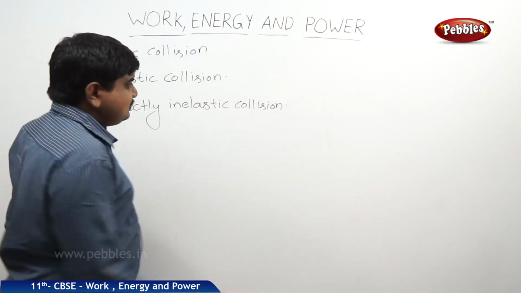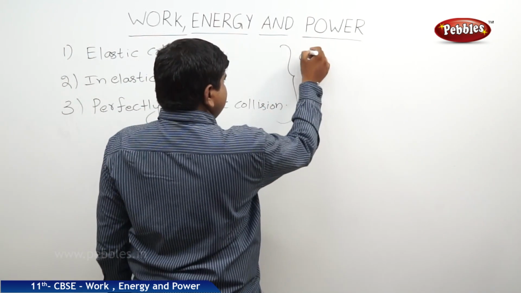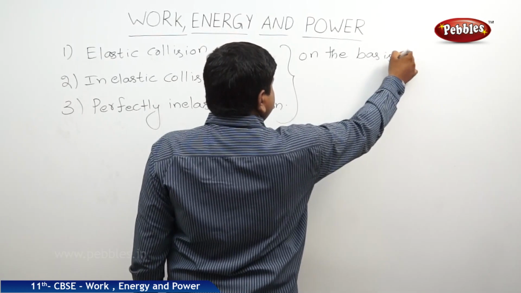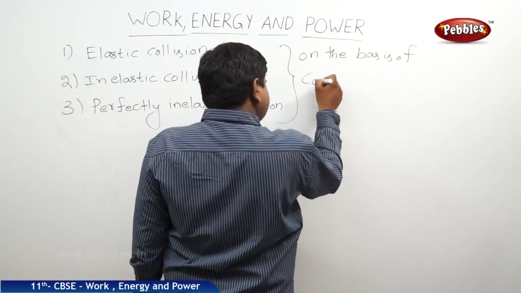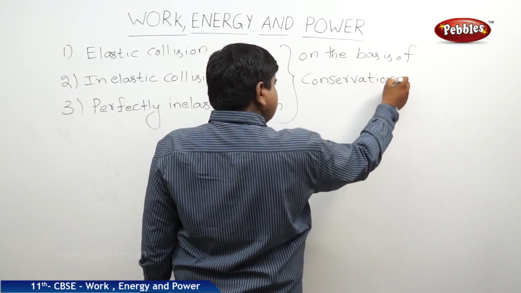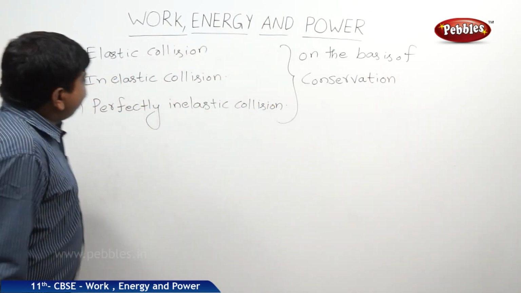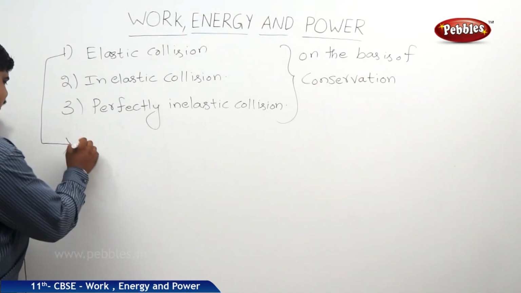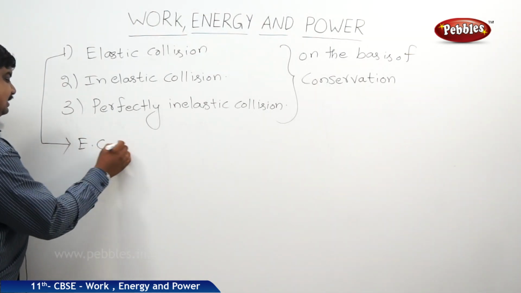This is on the basis of conservation. If you see the first one, nothing but the elastic collision, you can write in the short form of EC.